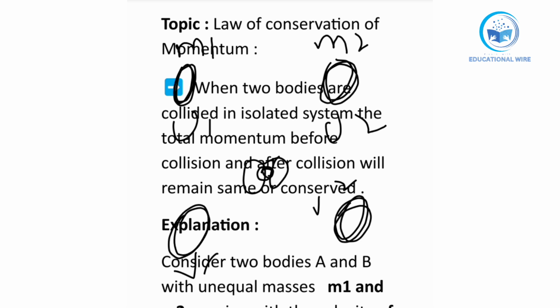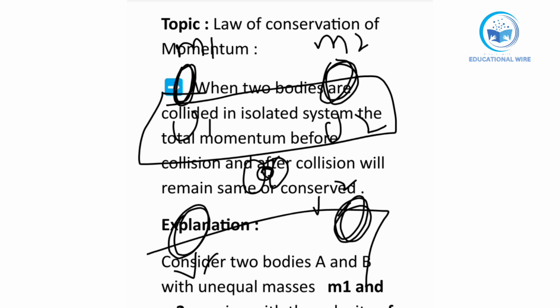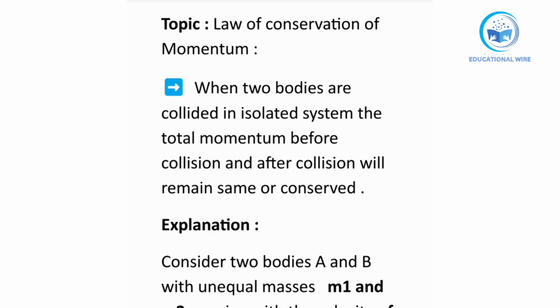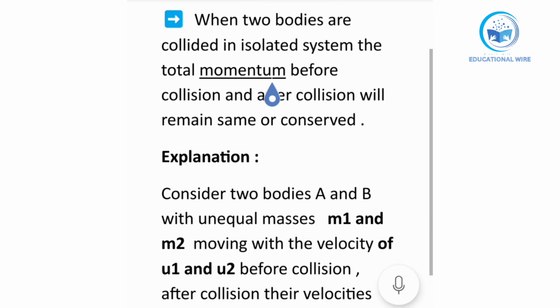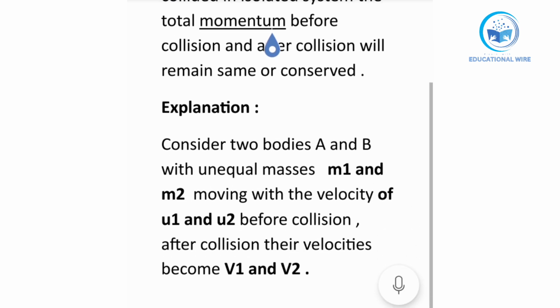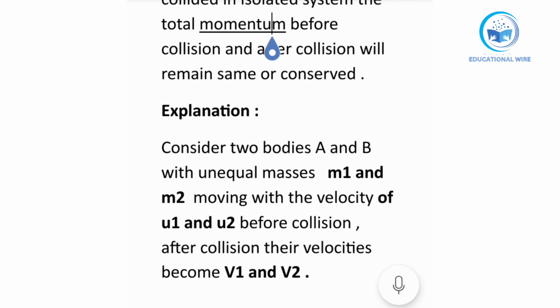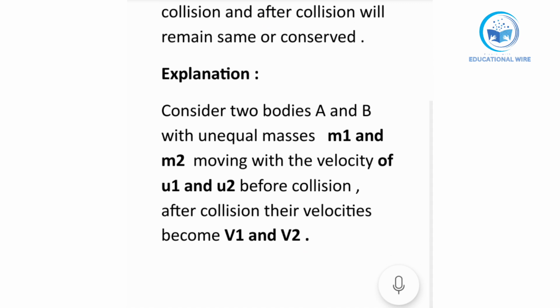So this is the explanation of law of conservation of momentum, that as you can see, in starting we are having same u1 u2, in ending after collision we are having remain same. So this was a diagrammatic explanation of the law of conservation of momentum according to their definition, that two bodies collided in isolated system, total momentum before collision and after collision will remain same or conserved. Okay, but now we will do it mathematically.